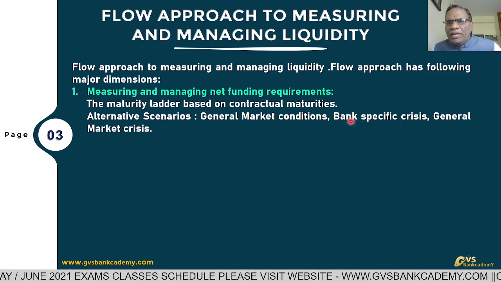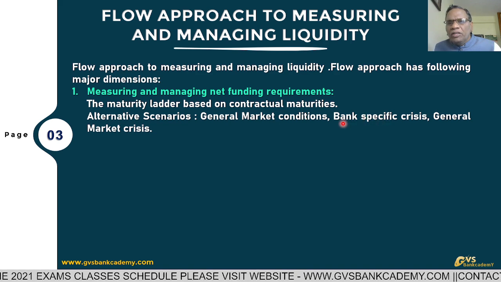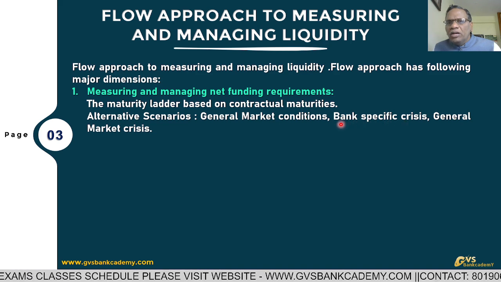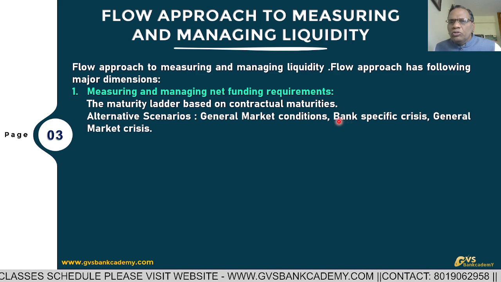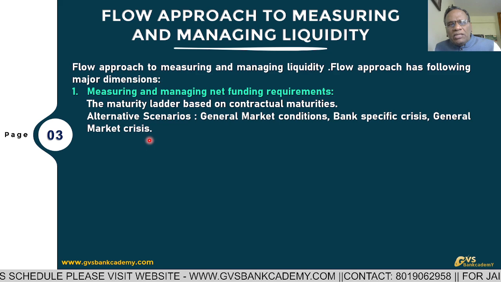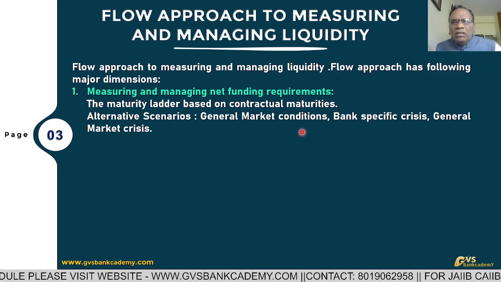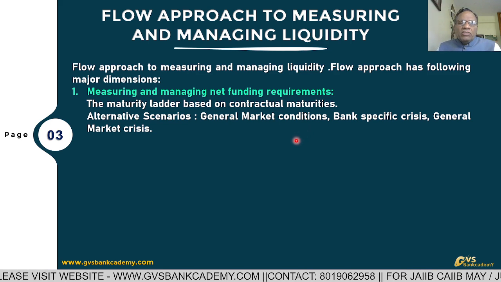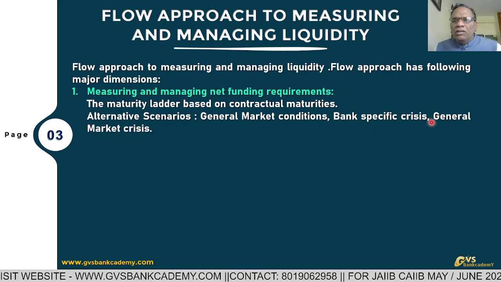If a particular bank is having a specific problem, at that time definitely the Reserve Bank of India and other major big banks have to support. We saw that also in 2020. And general market crisis: if the entire market is under crisis, definitely that is systemic risk. When the entire general market conditions are in crisis, it is systemic risk, and all banks are facing it. That's why you have to see whether it is bank specific or general market.